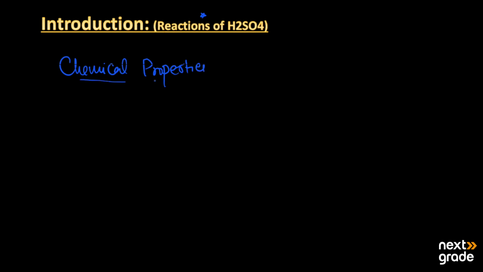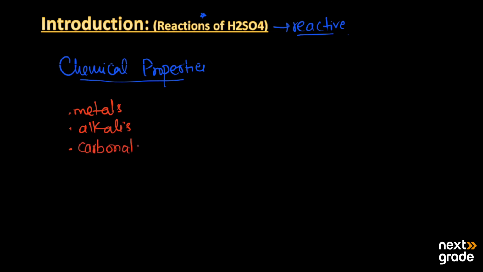Sulfuric acid is so reactive in nature that it can react with the metals, with the alkalis, which are called bases, with the carbonates, with the bicarbonates, as well as with the gases. It can also be decomposed at high temperature into its components.